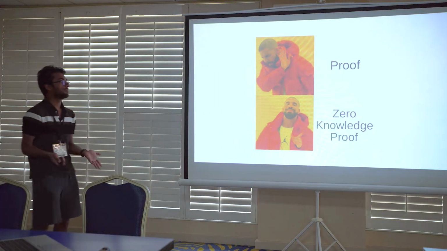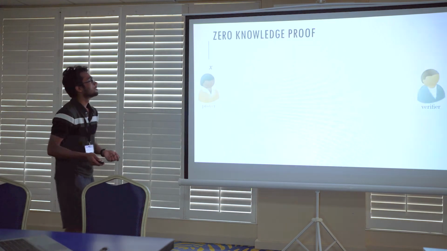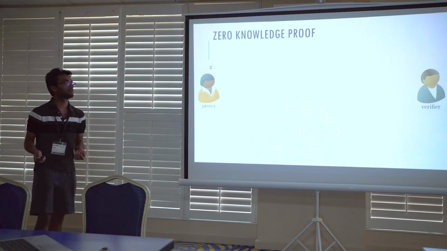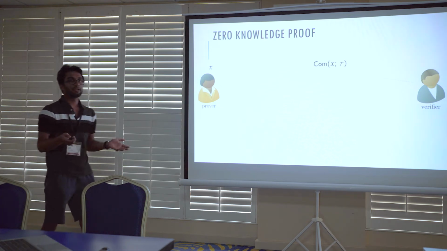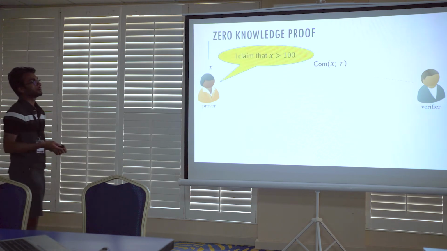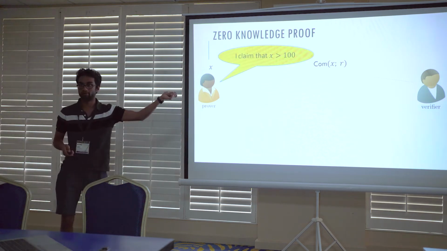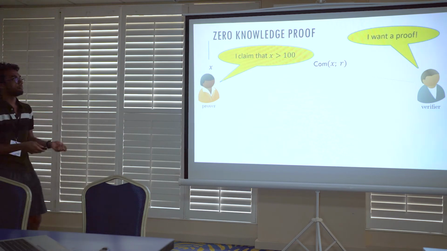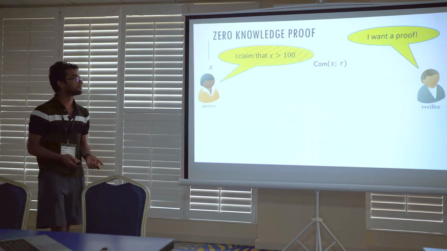Now let me tell you a bit about zero knowledge proofs. Here we have a prover with some private input X and a verifier. Let's say there is a public commitment to this value X in the sky. Now the prover claims that the value inside the commitment, the private value, is greater than 100. The verifier doesn't believe it and wants a proof of this claim.